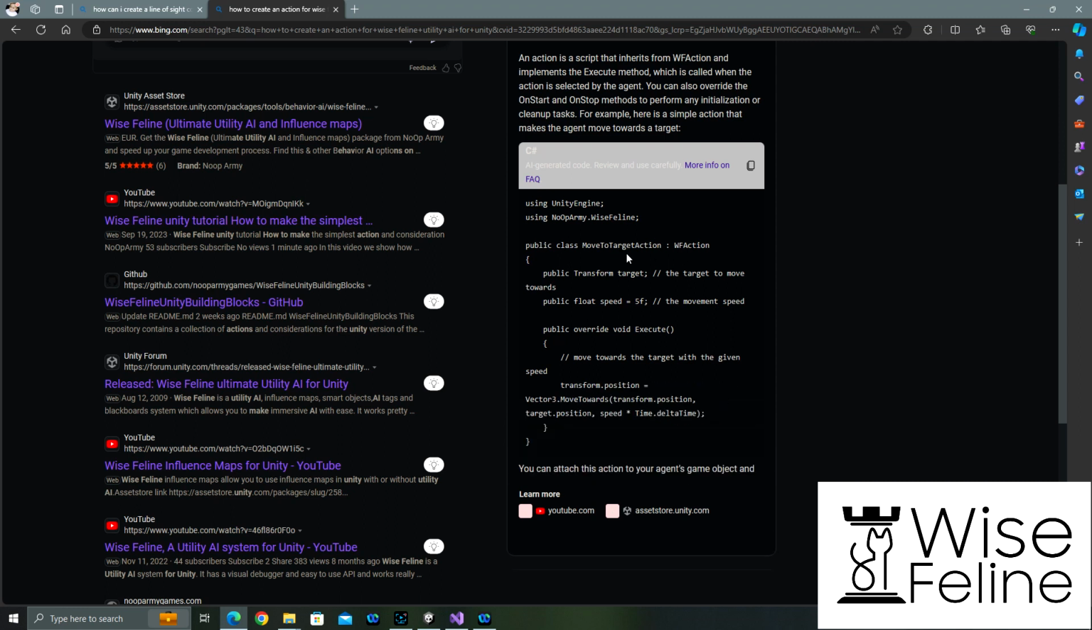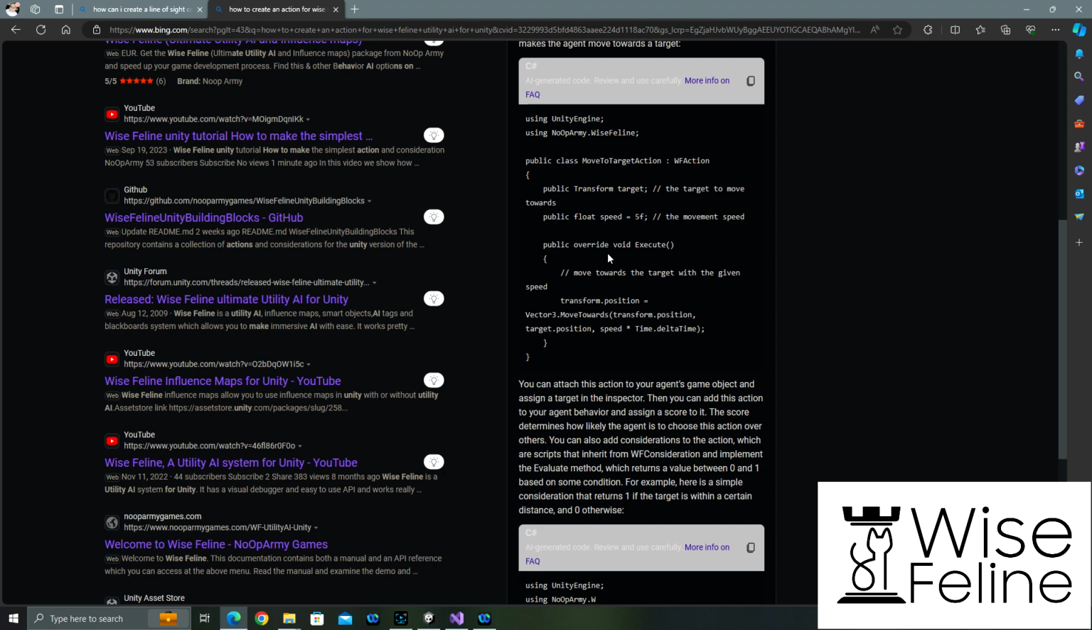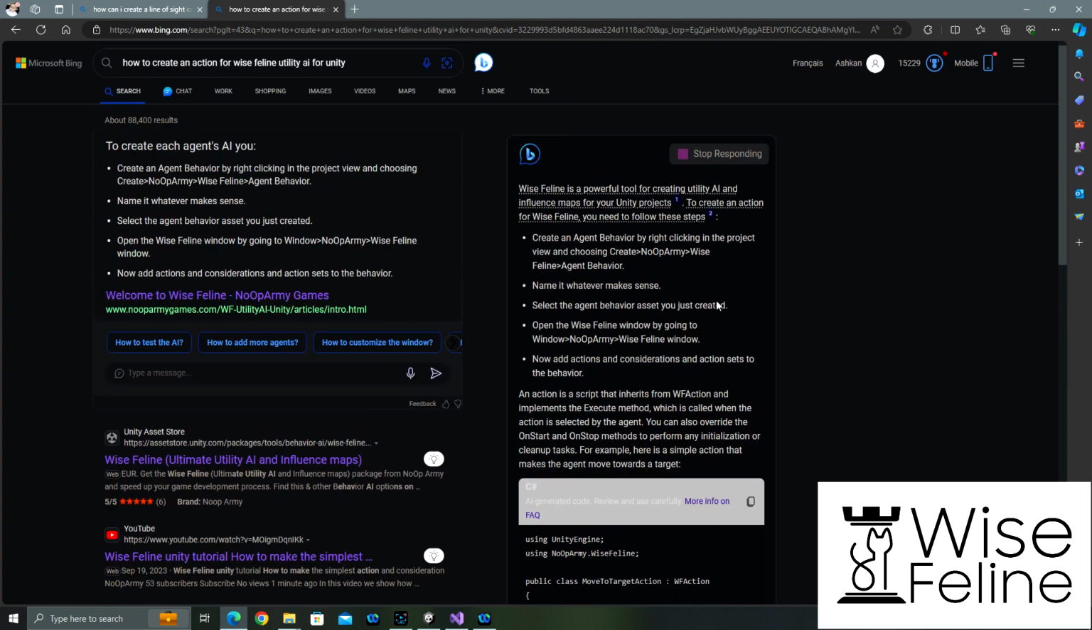So it made a move to target action. Not bad actually. And if, for example, it says, okay, it says execute, and you know that the method you should write about is update, not execute. Not bad. So it can be helpful.